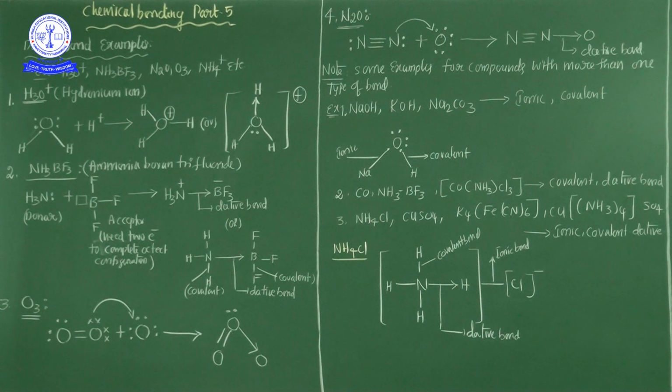Next, the third example. The best example is ozone. In ozone, first of all, two oxygens are double bonded, as you know very well. One oxygen has two lone pairs of electrons, and the other oxygen also has two lone pairs. The remaining two electrons are bonded with each other: one is a sigma bond and one is a pi bond.